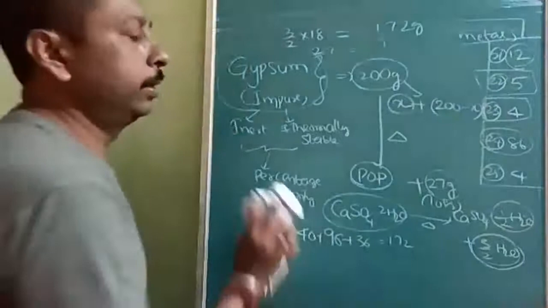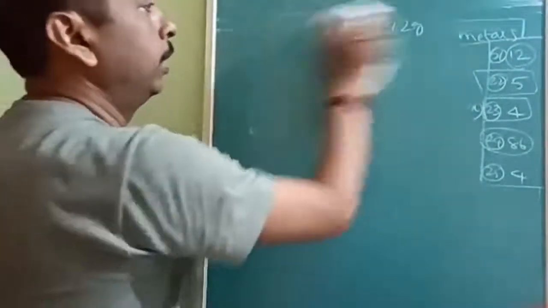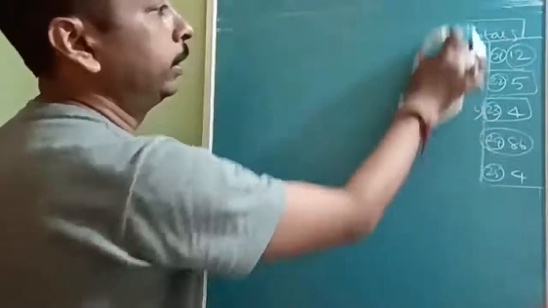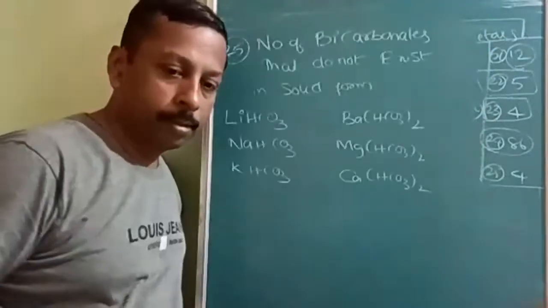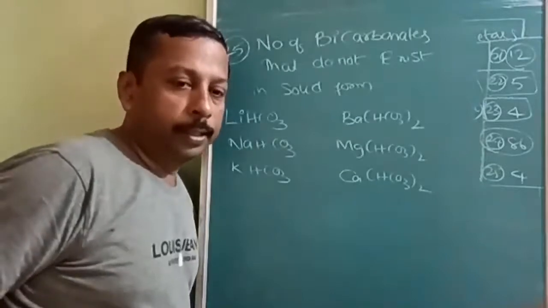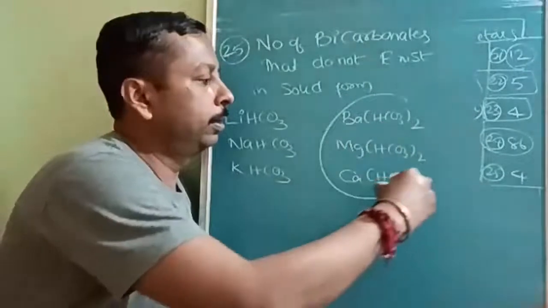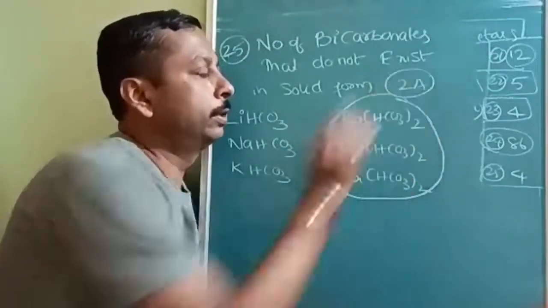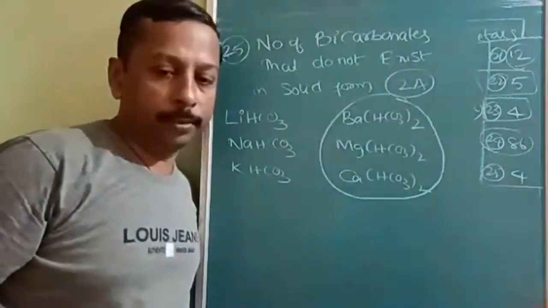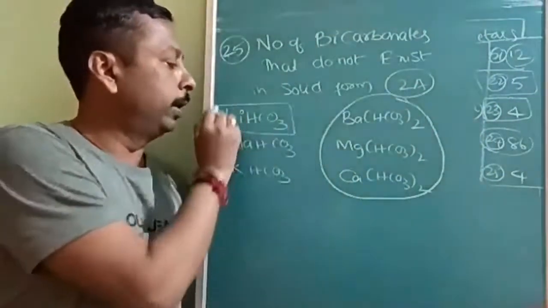Now let us see the next question, the 25th numerical. The answer is 4. This is very simple. In group 2A, bicarbonates do not exist, and there is one exception with lithium bicarbonate also.